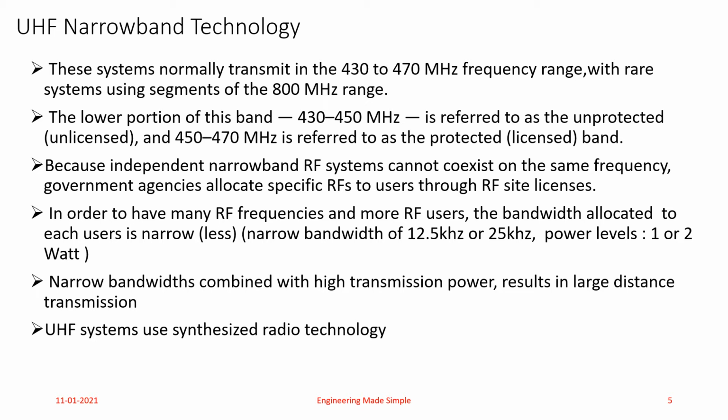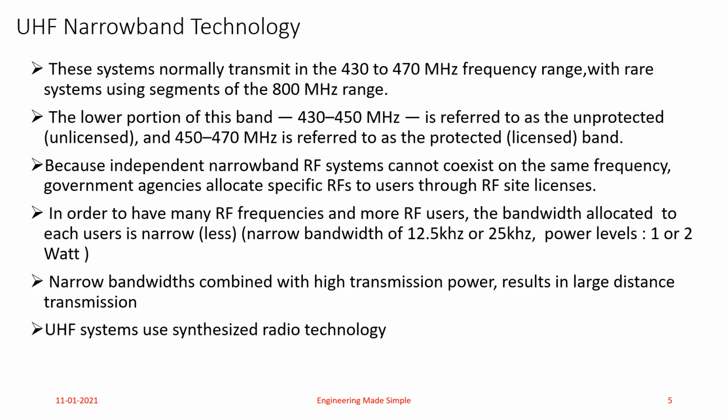If there are n RF systems, the n RF systems cannot use the same frequency, and in that case the government agencies come into the picture and allocate different RF frequencies to different users using RF site licenses. And these RF frequencies which the government agencies allocate are mostly from the protected, that is the licensed band of the UHF radio.